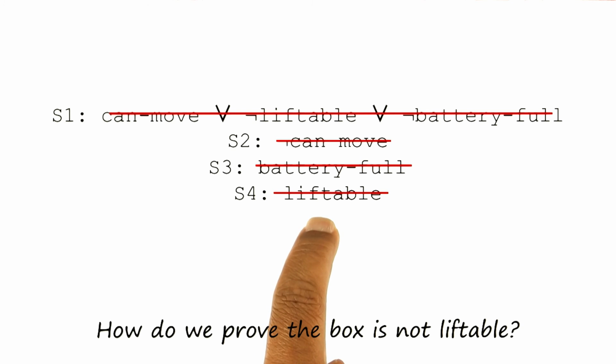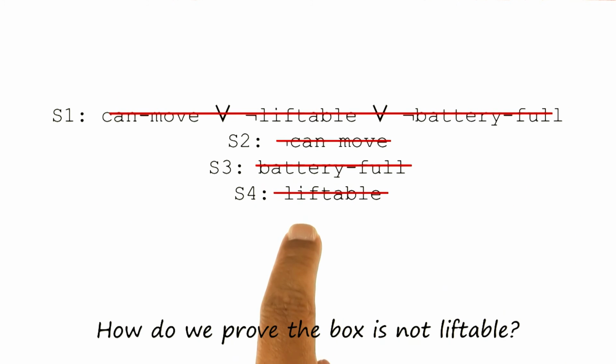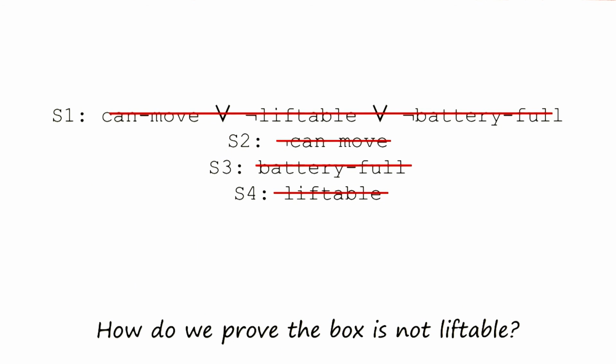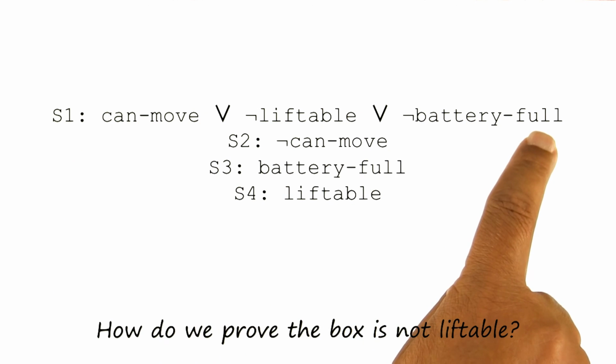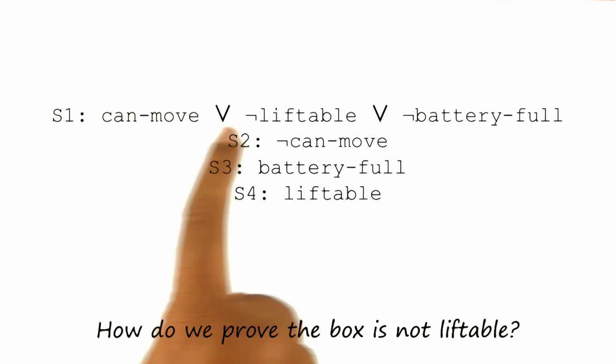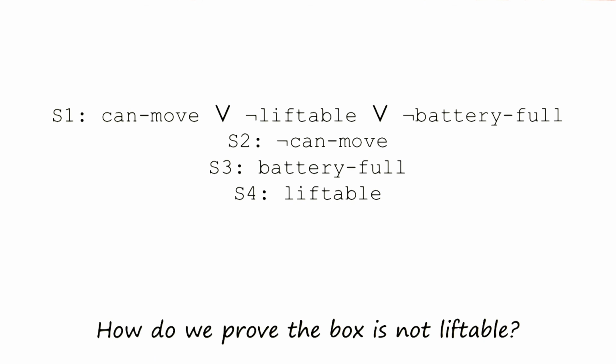You always begin with this literal. You always try to find a sentence which contains its negation. You always resolve on that. You take a remaining literal in the sentence and proceed forward. This focus of attention, this computational efficiency of resolution theorem proving, is arising because of what are called Horn clauses. A Horn clause is a disjunction that contains at most one positive literal. This is happening in S1. This is a disjunction that contains at most one positive literal. This is a negative literal. This is a negative literal. And the fact that it contains just one positive literal is a very powerful idea because that's where the focus of attention comes from.